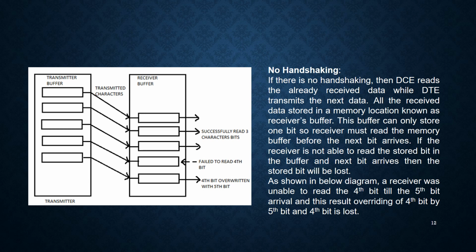If the receiver is not able to read the stored bit in the buffer and the next bit arrives, then the stored bit will be lost. Like here, the 4th bit stays until the 5th bit arrives, and this results in overriding the 4th bit by the 5th bit, and the 4th bit is lost. It may happen like that just because there is no handshake.